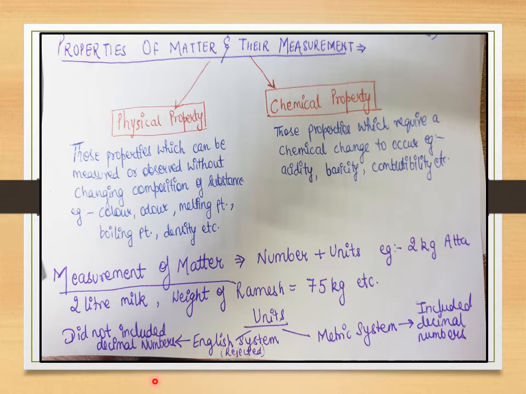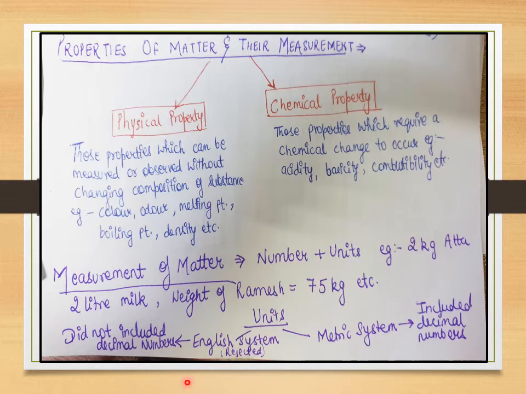For example, if I say please bring 2.5 liter milk, the English system of units would never have the 0.5 associated with it. So this 2.5 would be 2 liters of milk. That 0.5 was never there in the English system.